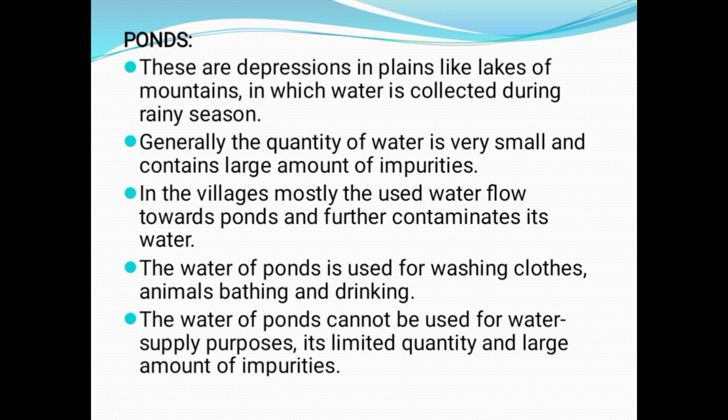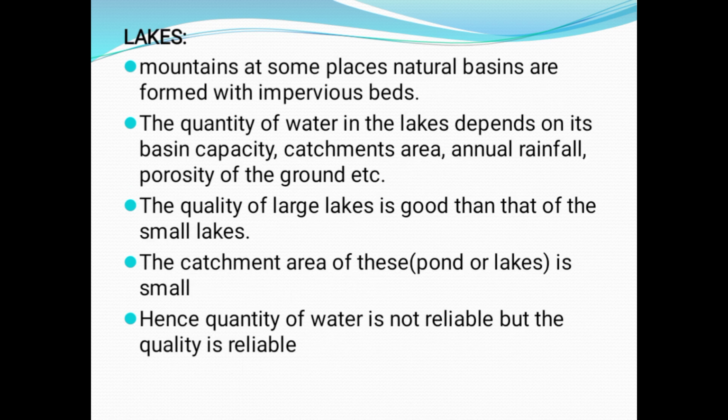First, surface sources: pond. These are depressions in plains or mountains in which water is collected during the rainy season. Generally, the quantity of water is very small and contains a large amount of impurities. The water of ponds is used for washing clothes, animal bathing and drinking. The water of ponds cannot be used for water supply purposes, given its limited quantity and large amount of impurities.